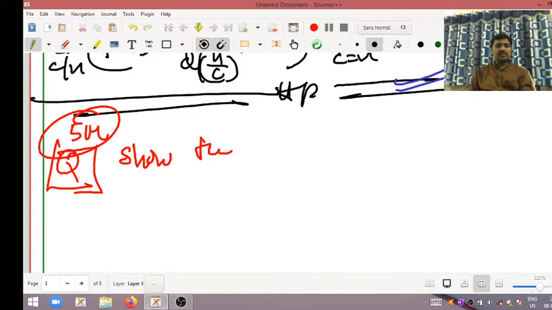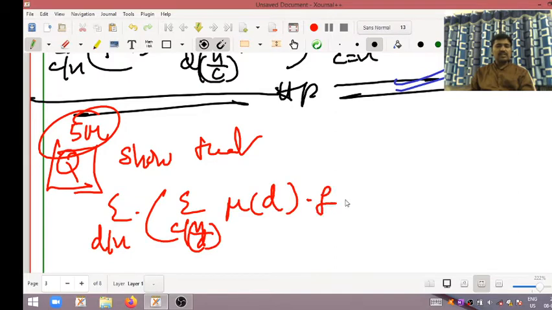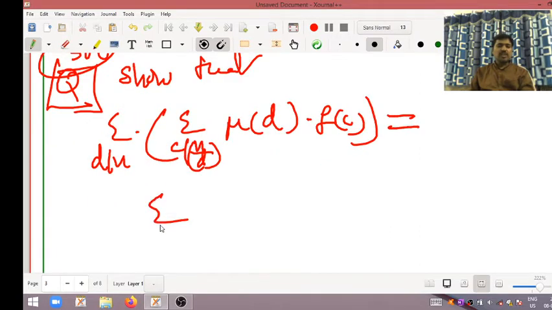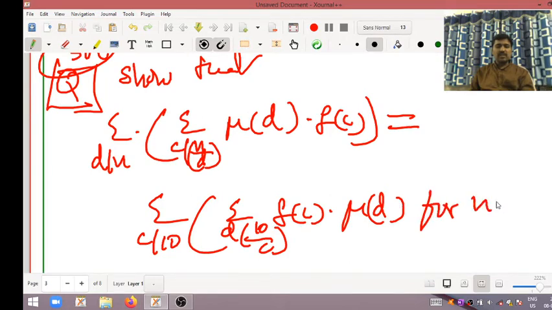Show that the summation over d dividing n of the summation over c dividing n divided by d of Mobius of d into f of c is equal to the summation over c dividing 10 of the summation over d dividing 10 divided by c of f of c into Mobius of d, for n is equal to 10.